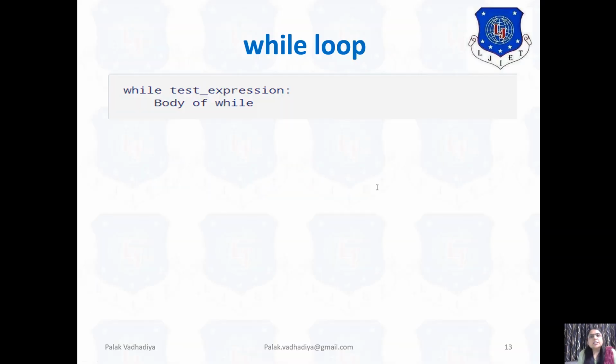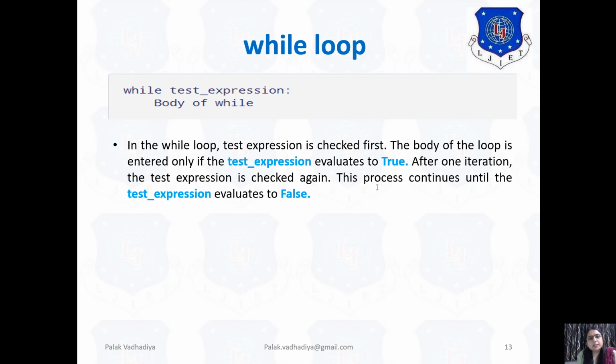Now we will discuss the while loop. The syntax for the while loop is: while, test expression, then the body of while. In the while loop, the test expression is checked first. The body of the loop is entered only if the test expression evaluates to true. After one iteration, the test expression is checked again, and this process continues until the test expression evaluates to false.